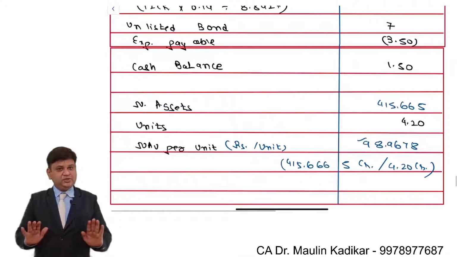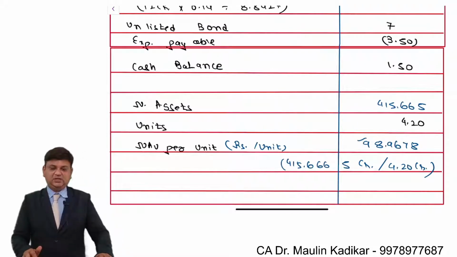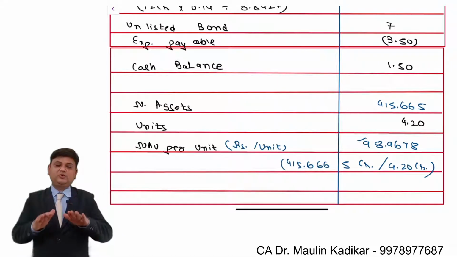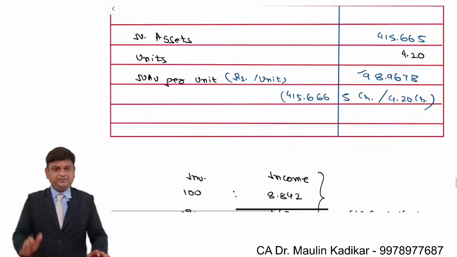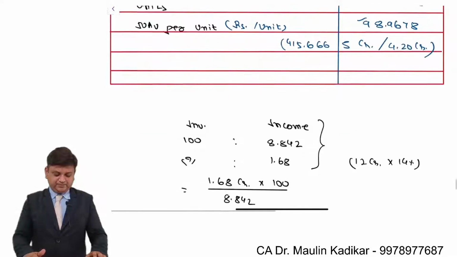Unlisted bond, there is no change. Expenses payable and cash balance are as they are. Whatever expenses are given in the question are assumed to be paid, and then the closing balance is there, so we are ignoring the expenses information. Net asset upon number of units is net asset value per unit.